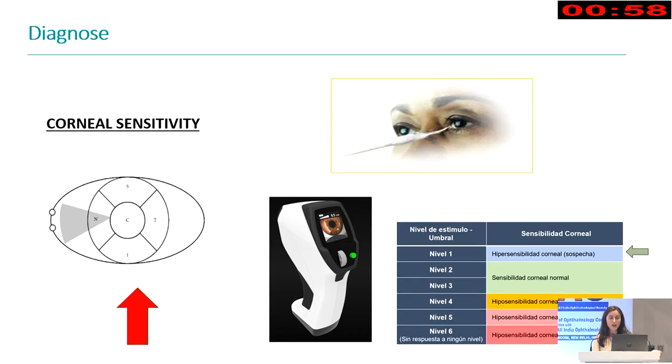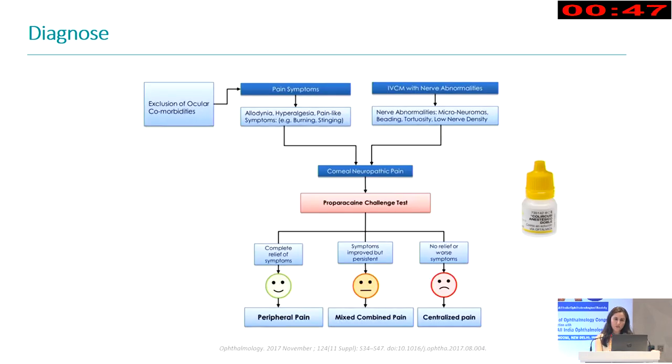And here, regarding the corneal sensitivity, we have a hypersensitivity to a low threshold. And here, the main test will be the proparacaine challenge test. That will give us information about where we have the lesion, if it's in the first order or the second order.